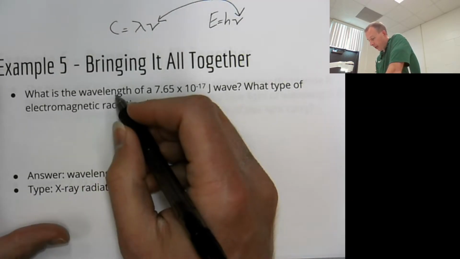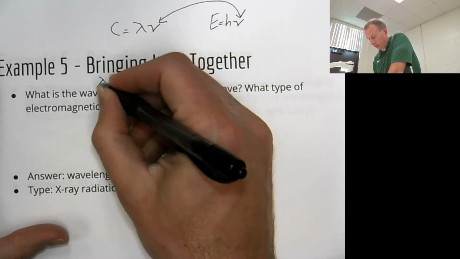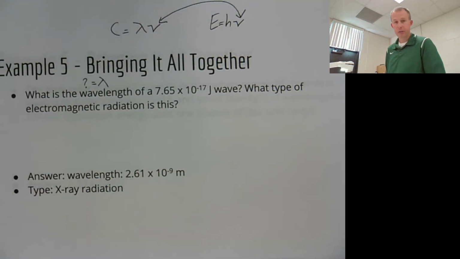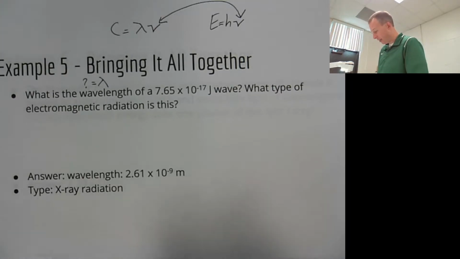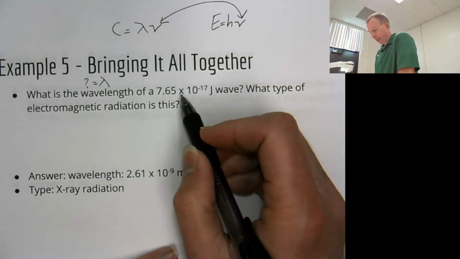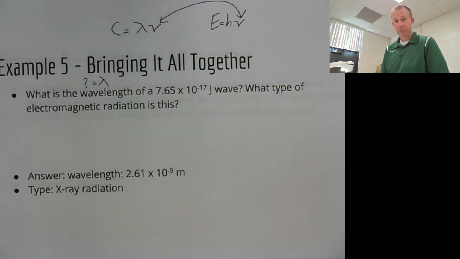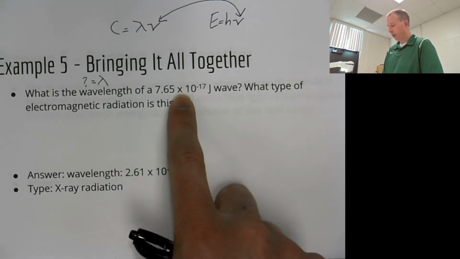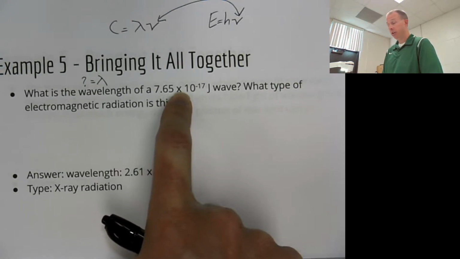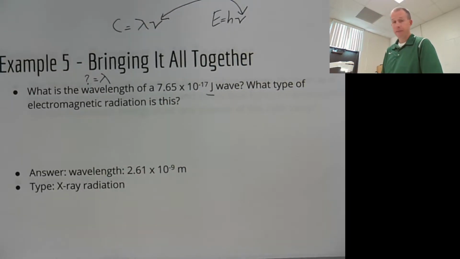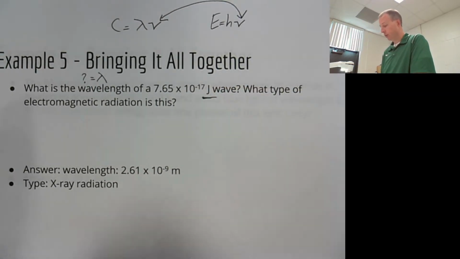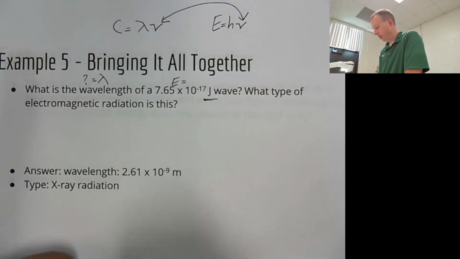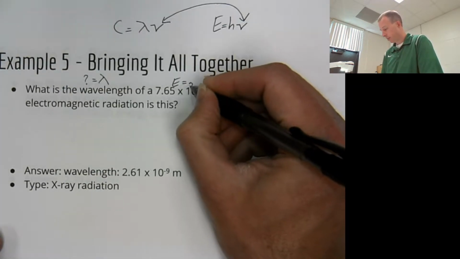So it says, what is the wavelength? So right away, we're solving for wavelength. Now this is interesting. It doesn't specifically tell you what this value is. It doesn't say this is energy. But you see J. You should see joules. Joules is code for energy. So this is energy right here.